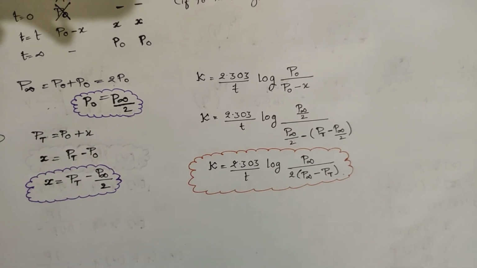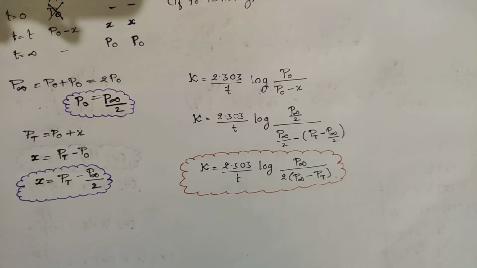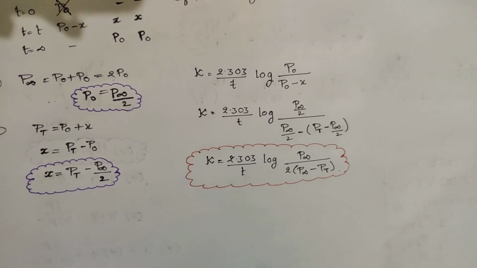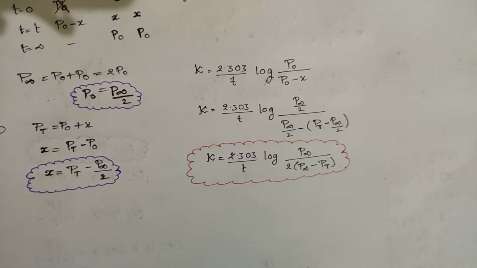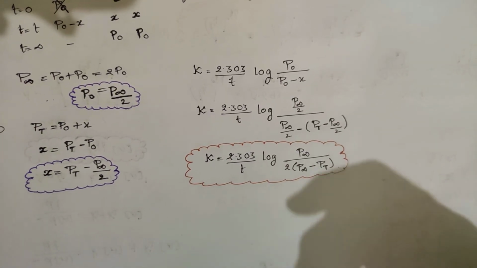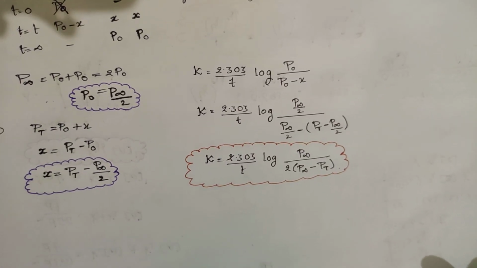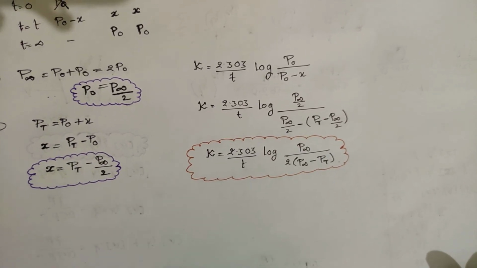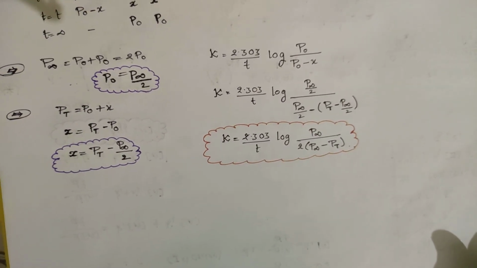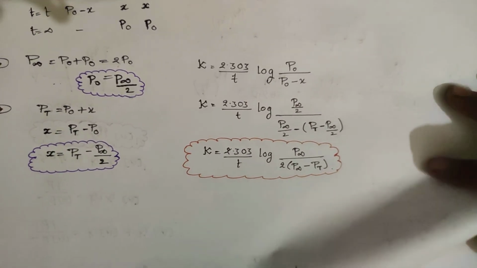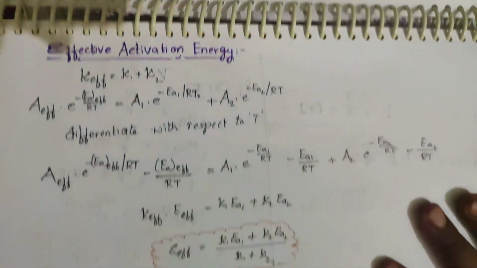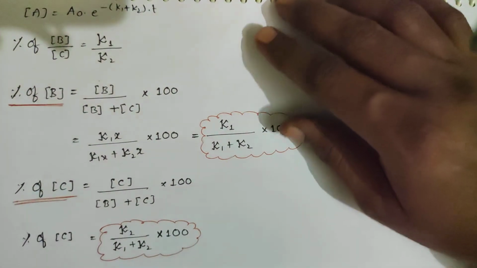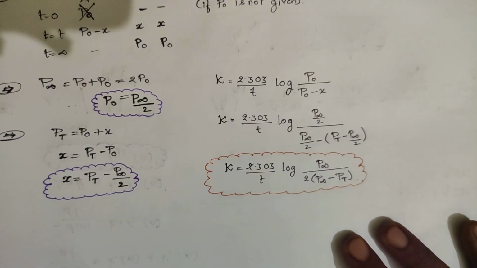Again I am repeating: parallel reactions are generally present in our syllabus, but the government has removed them due to COVID-19 and the time lag for us. For JEE also, they will not be present. Whenever our direct interaction in the class starts, we will deal with parallel reactions also. As it is out of syllabus, I am not going to deal with it. Basically, I have written notes for them also. These are the parallel reactions, with effective activation energy and so on, but this is out of syllabus for us. This has been completed.